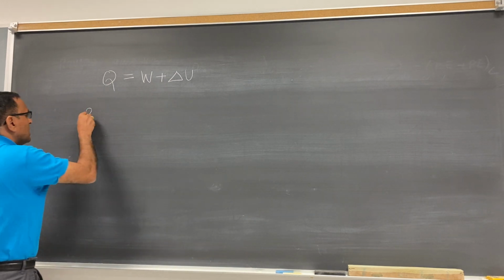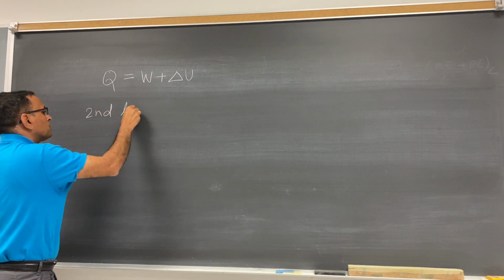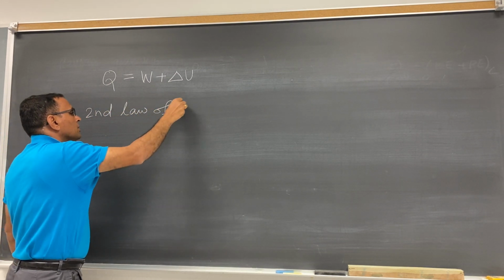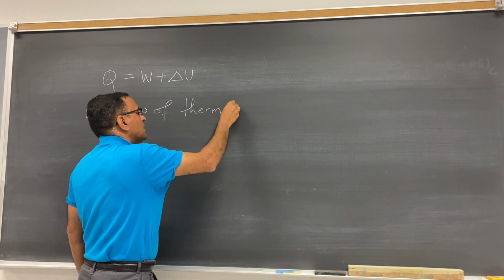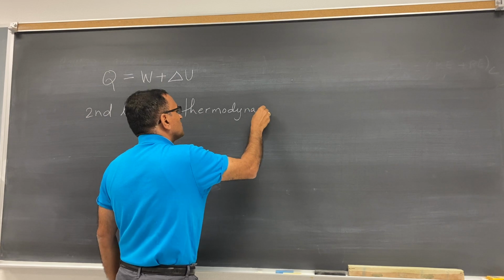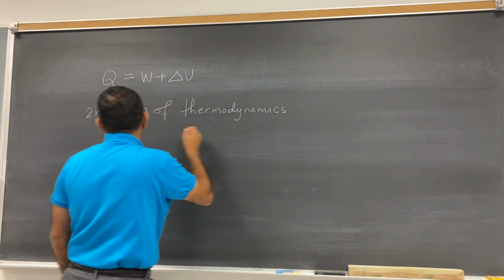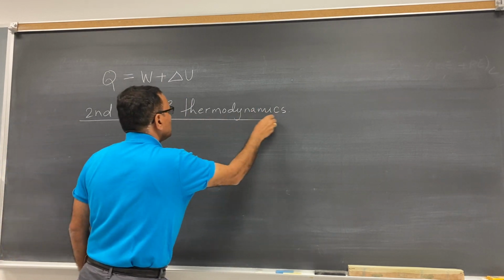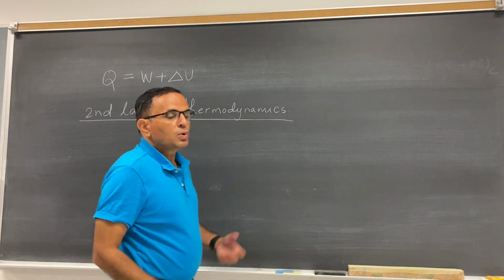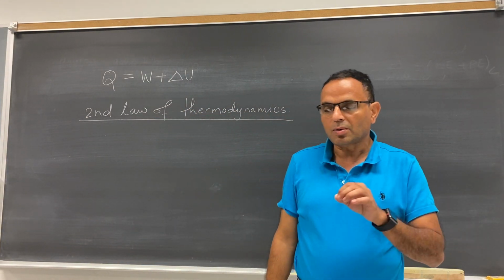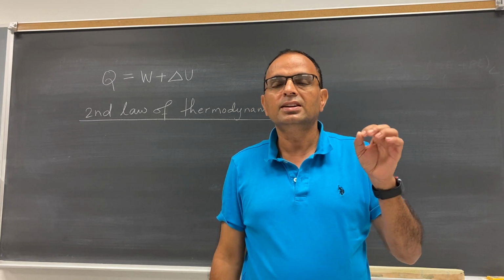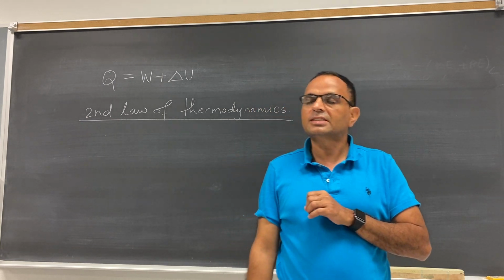Second law of thermodynamics. Okay, so what is the second law of thermodynamics? What is the statement? It is very simple. I think we talked about it in the heat and temperature chapter also.